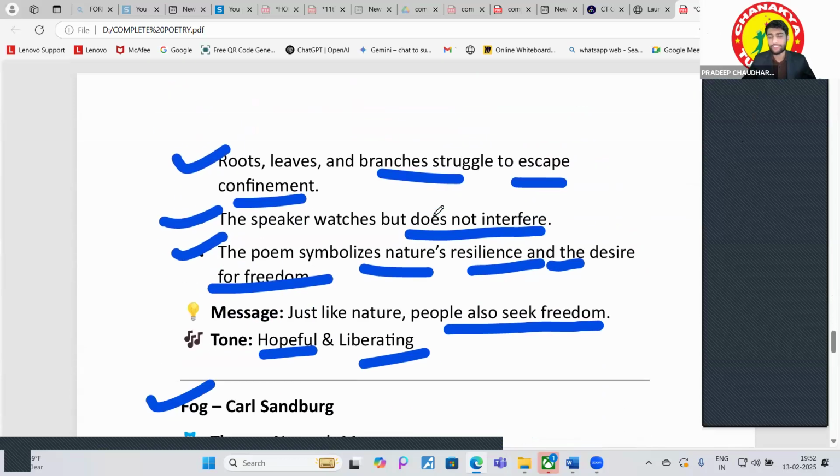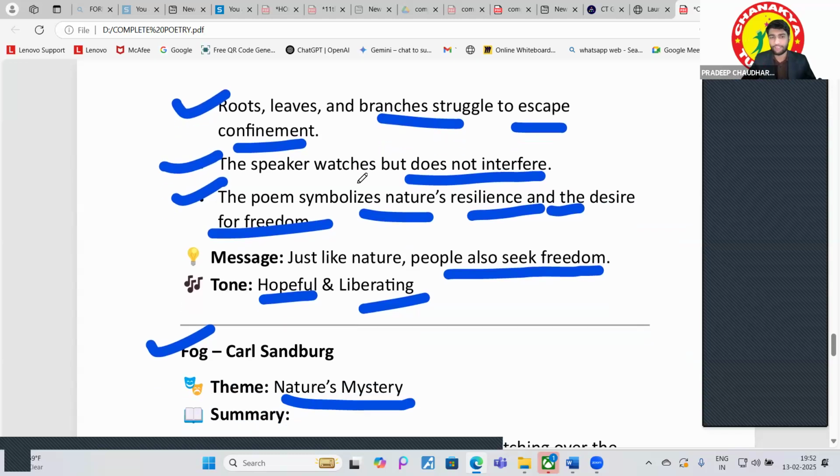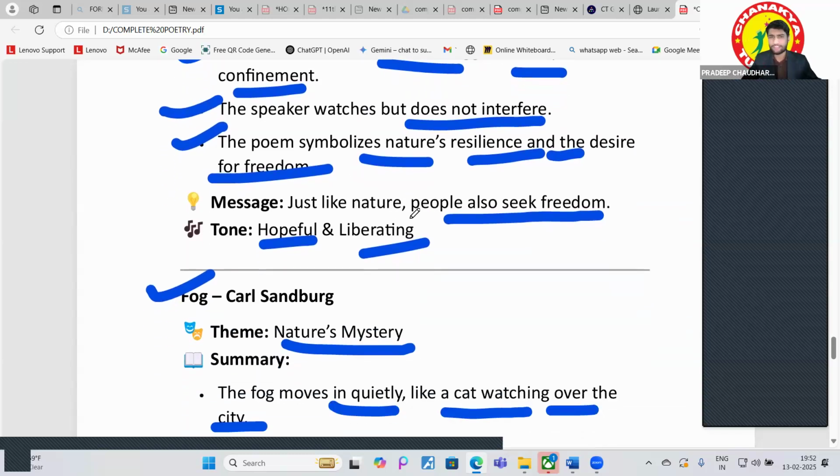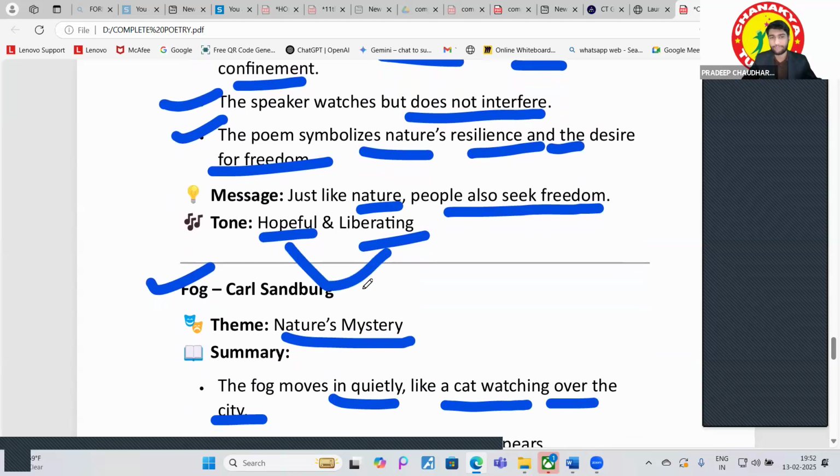Okay. Summary, you can just write down. You can also frame the question. The question will only be asked from these summaries, right? So you can just go through this PDF and find out so many things. What is the message? Just like nature, people also seek freedom. What is the tone? Hopeful and liberating.